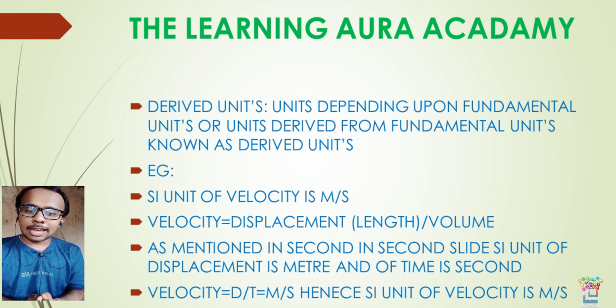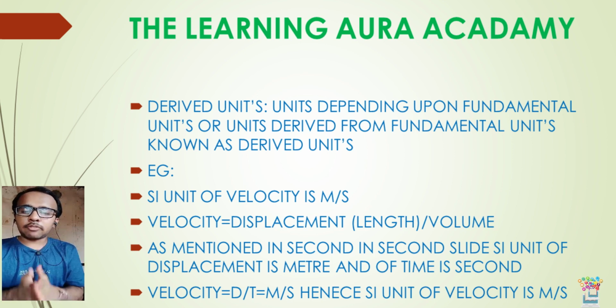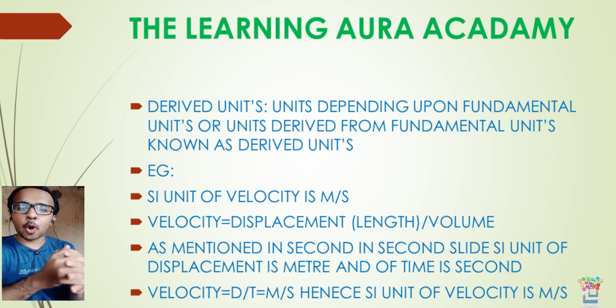As an example, velocity is the distance covered by a body, by the object, per unit time, that is distance upon time. Distance and time, length and time, are both fundamental quantities, which have their own units.